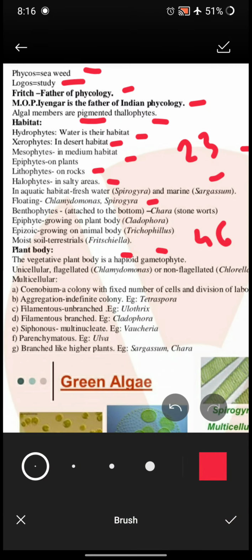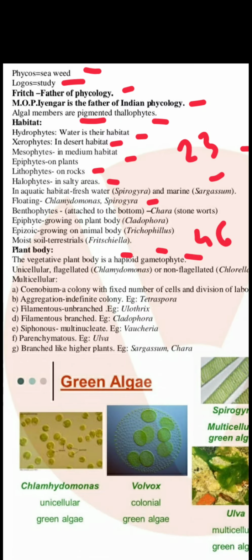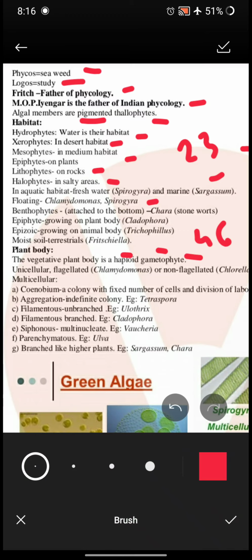So, haploid and gametophyte is the one which produces male or female gametes, like sperms and eggs in case of humans. So, what is gametophyte in case of humans? Gametophyte is ovary and your testis in case of humans. Similarly, the haploid means half number of chromosomes. The plant body of algae consists of half number of chromosomes and is called gametophyte because it directly produces gametes. Algae can be unicellular, flagellated or non-flagellated.